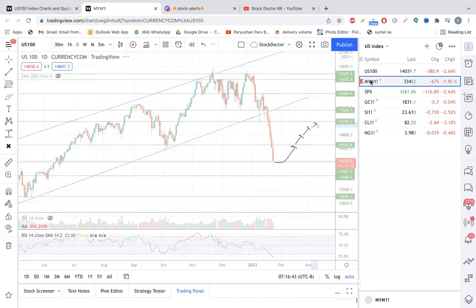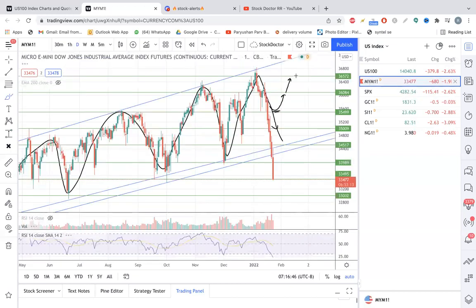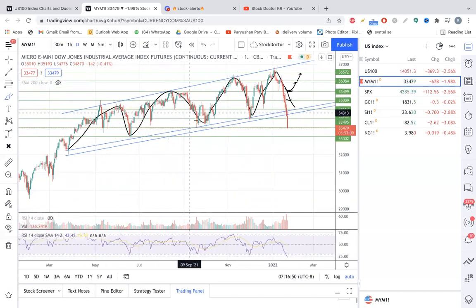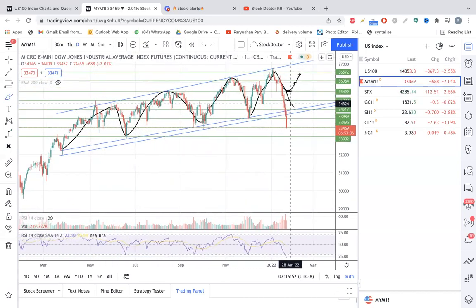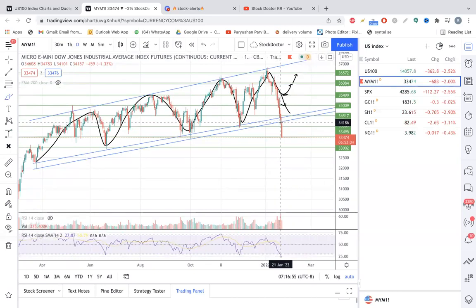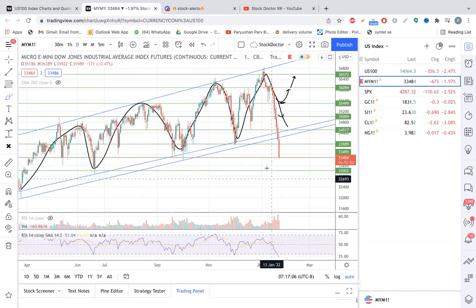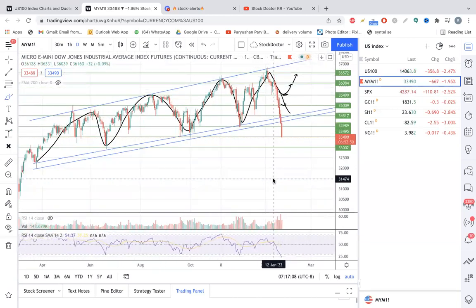The next index we have is Dow Jones. On the Dow Jones day chart, you can clearly see we predicted that it can take a support here and then take a U-turn, but it has not taken a U-turn. Right now it is trading at the first support of 33,500, which it is trying to break. If it breaks that and stays below it, then definitely it will go towards 33,000.